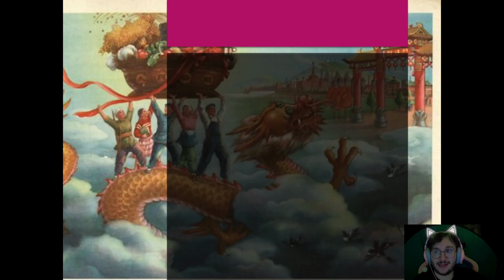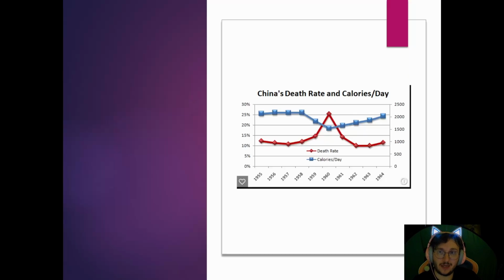So this shows propaganda, right? This is kind of the cultural great leap forward. They're riding a dragon with all the food, right? A lot of Chinese art and things going into the propaganda. All right, this shows the death rate. You can definitely see a rise of the death rate during the Great Leap Forward, as well as the calorie intake reduced because of the famines. And this is because of the collectivization and the Four Pests Campaign.